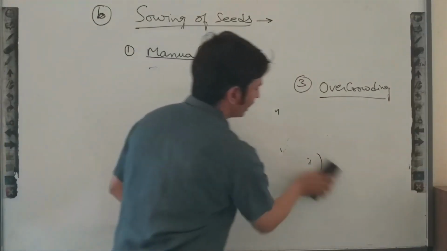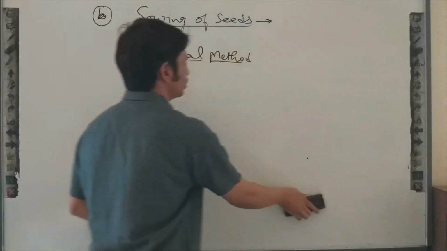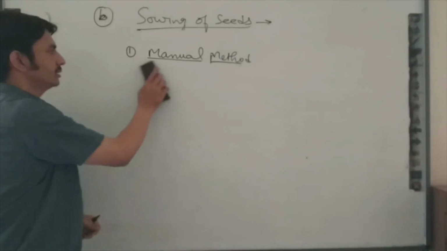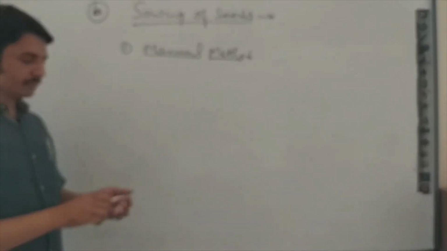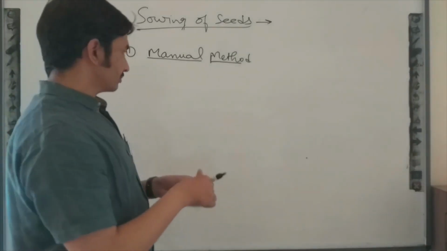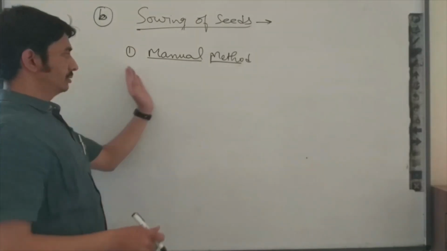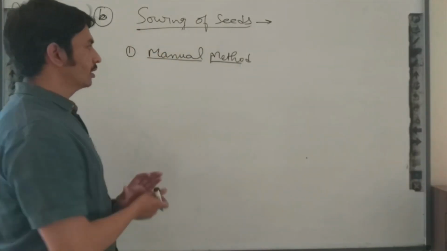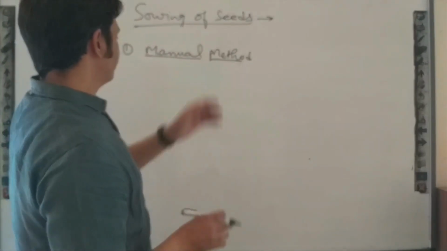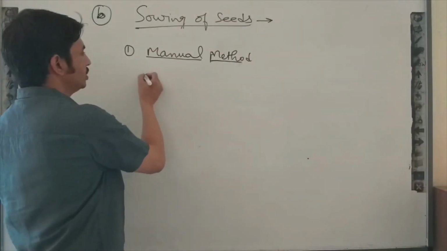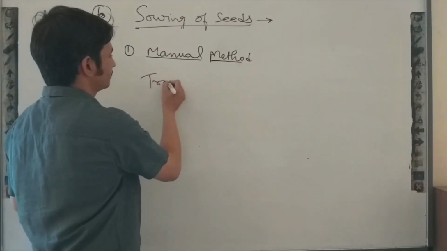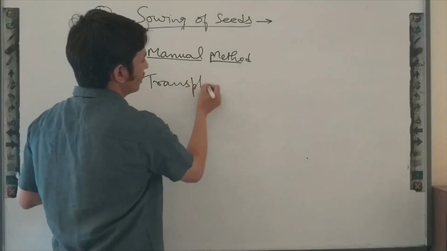And the second method, in which we are also sowing seeds manually, is known as the transplanting method. Transplantation.